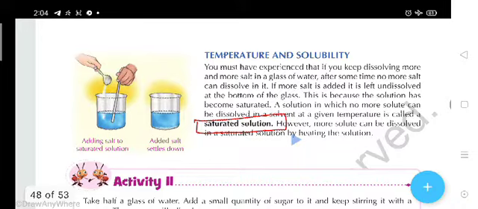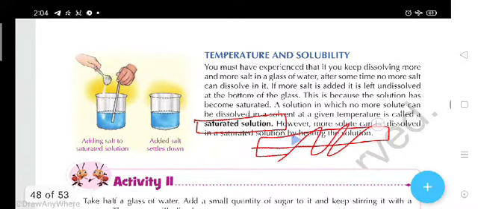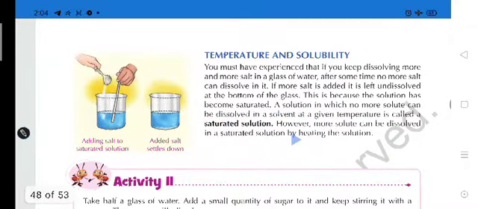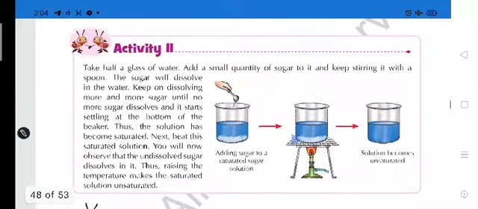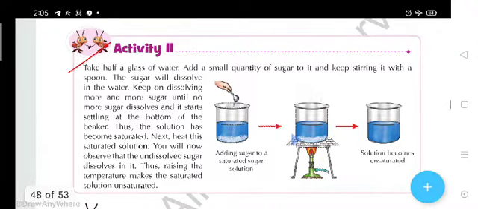But we can add more salt in that solution, but how? By increasing the temperature of that solution. So that's why I was telling you that by increasing the temperature we can increase the solubility. Here is an activity. In this activity we will perform that, how we can increase the solubility by increasing the temperature. See, take half a glass of water, add a small quantity of sugar to it, and keep stirring it with a spoon.